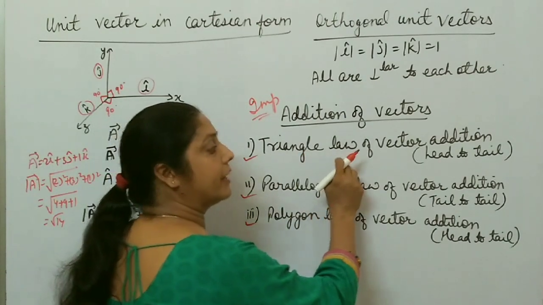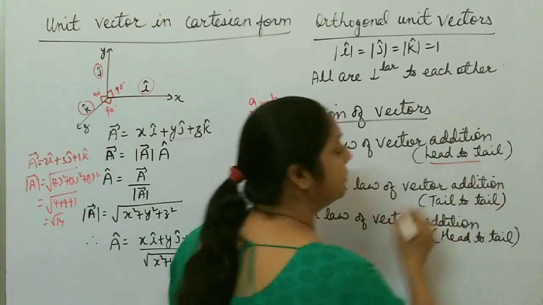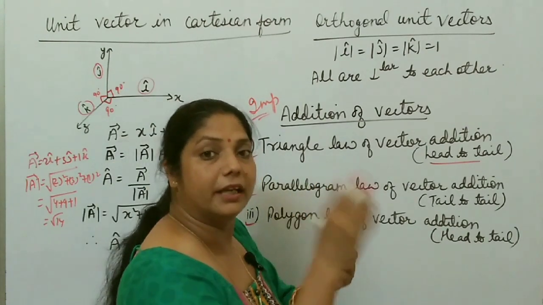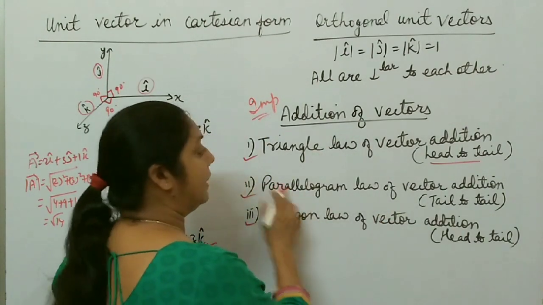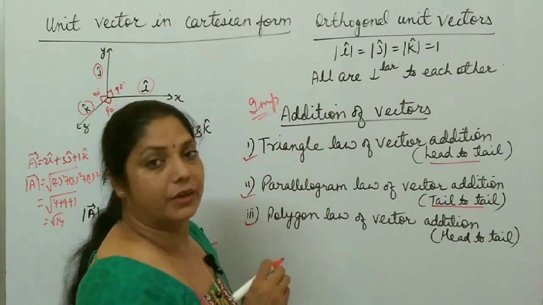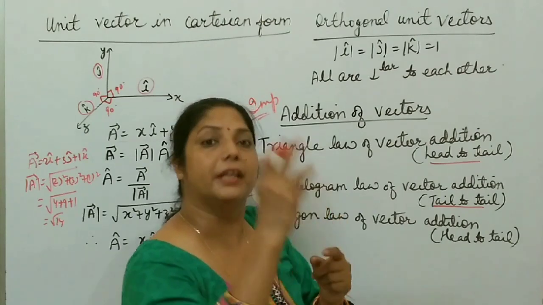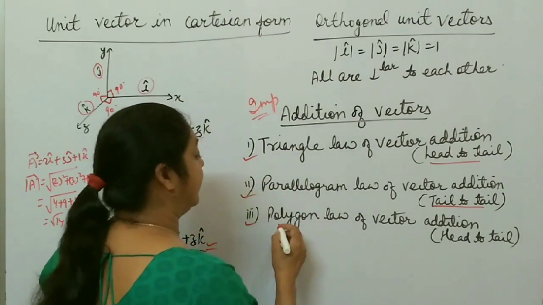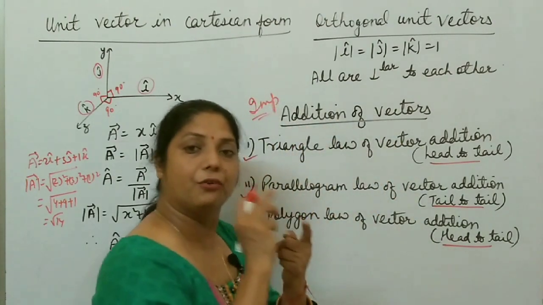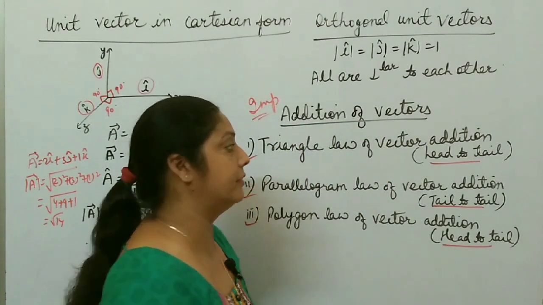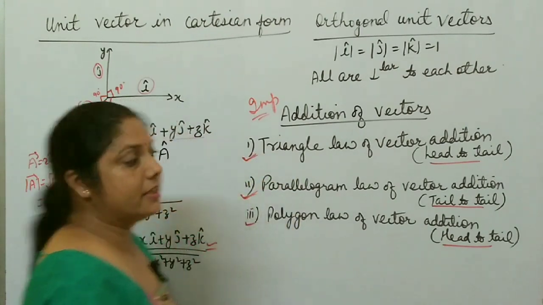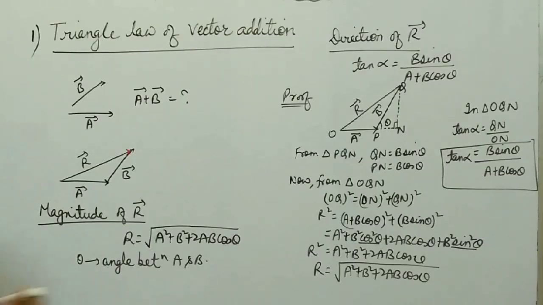In the triangle law of vector addition we use the head to tail method. It means we join the head of one vector to the tail of another vector. In the parallelogram law of vector addition, we use the tail to tail method. It means we have to join the tail of one vector to the tail of another vector. Then the polygon law of vector addition uses head to tail. It means the head of one vector is joined to the tail of another vector. So we will discuss these vector additions in detail, right? Please take a screenshot.